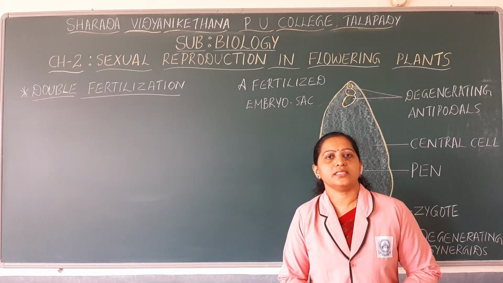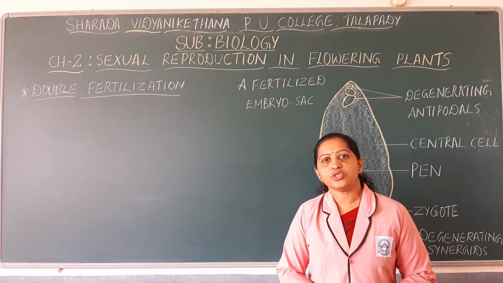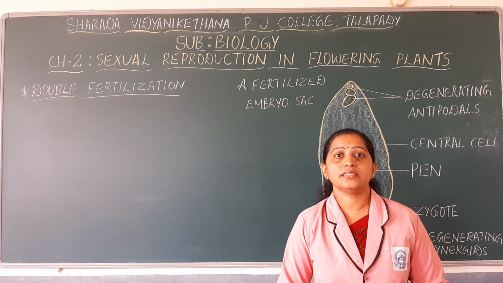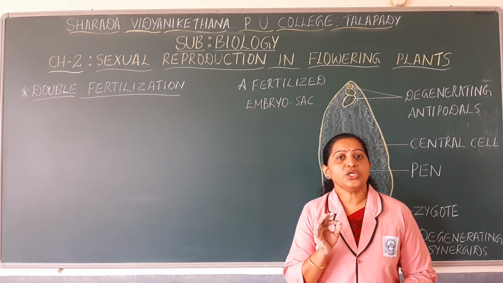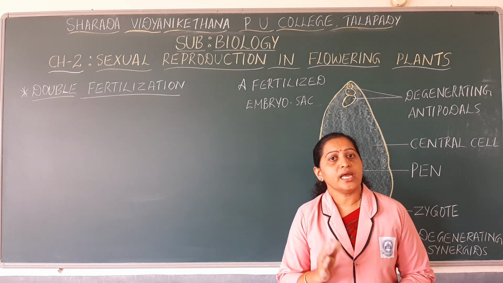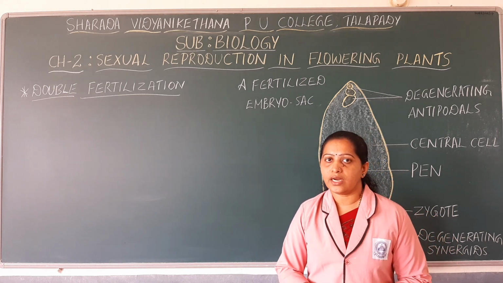So next, let us discuss the fertilization process. Now, let us discuss one of the unique events that occurs in angiospermic plants, that is double fertilization. Double fertilization is a unique event because in other plants, double fertilization may not take place.